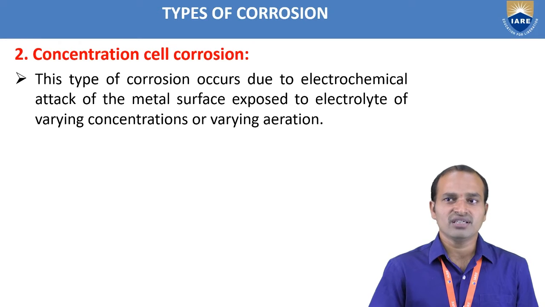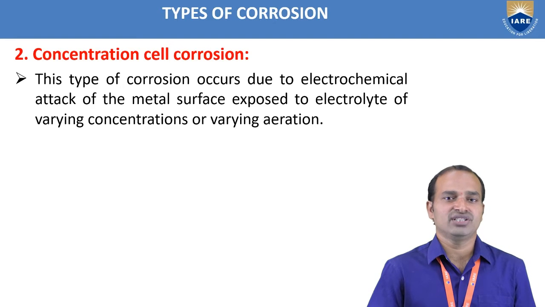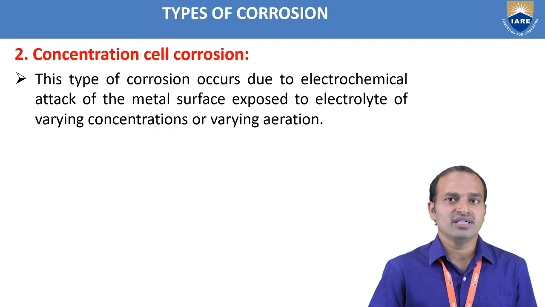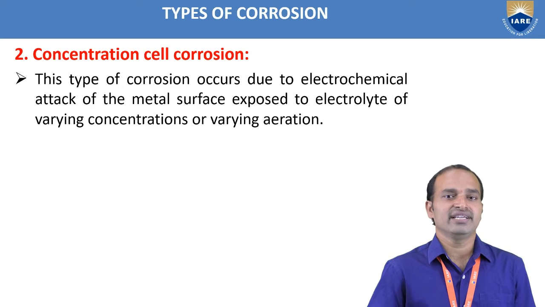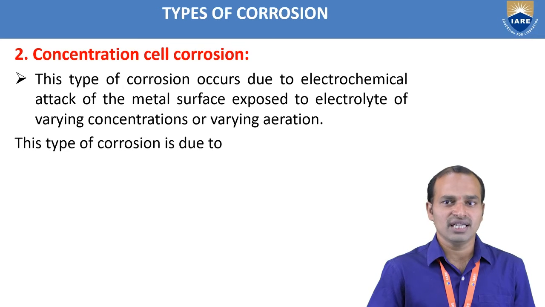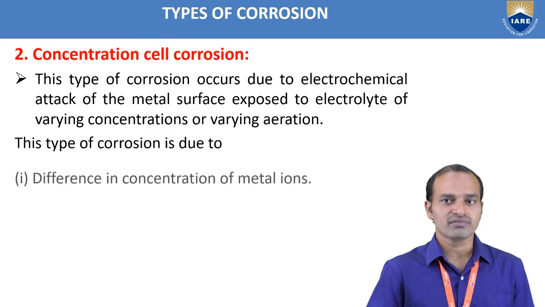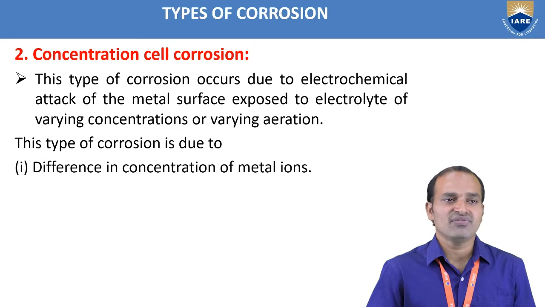This type of corrosion occurs due to the electrochemical attack of the metal surface exposed to electrolytes of varying concentration and varying aeration. So this type of concentration cell corrosion mainly occurs in wet conditions. That means electrochemical attack of the metal surface exposed to electrolyte of varying concentration or varying aeration. So in this concentration cell, this type of corrosion is due to difference in concentration of metal ions.